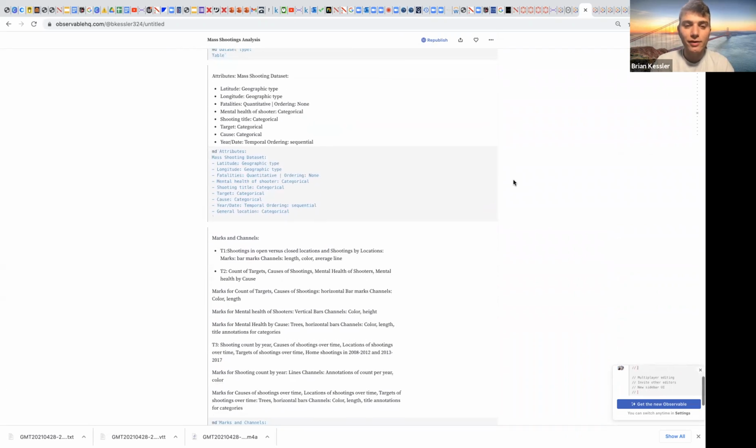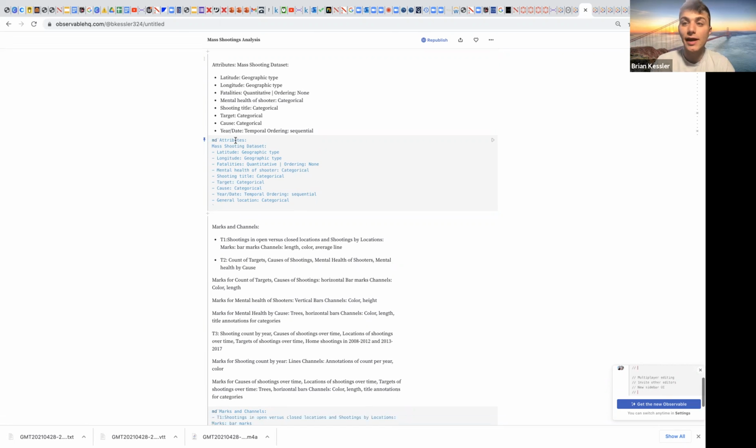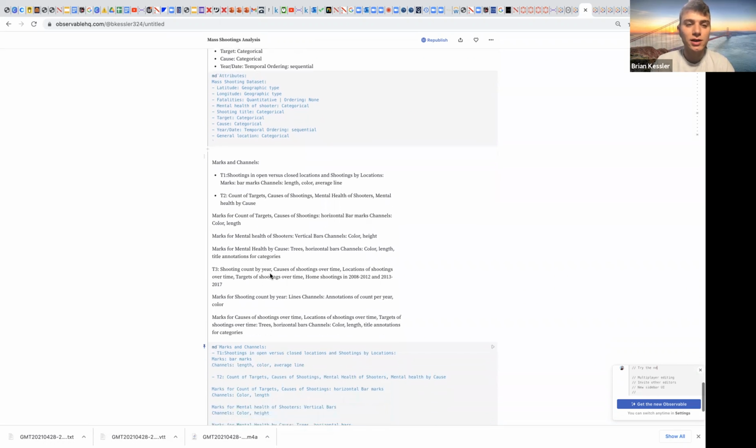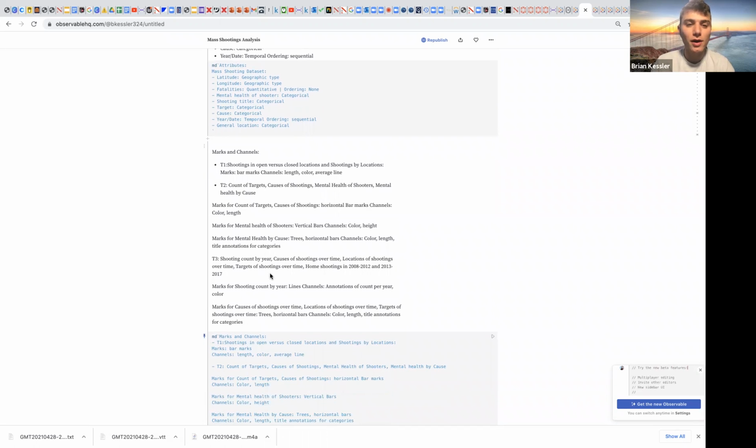And then just going through as a reminder, there are many attributes in the data set. So we had the latitude and longitude of the shooting, the fatalities, the mental health of the shooter, the title of the shooting, and then the other important things we looked at, which were the target and the cause, as well as the year and date. In terms of the marks and channels, for task 1, as we mentioned, we have these 4 charts: shootings in open versus closed locations and shootings by locations. The marks were bar marks, and the channels were length, color, and an average line.